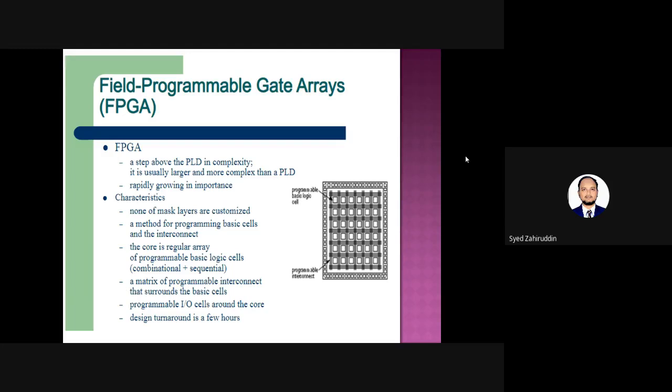Once you dump one particular program, a connection will be established from one logical module to another, and another. Like that, all the logical modules will be enabled, and finally it produces the output. That output can be observed across any output pin. This type of technique is called FPGA, field programmable gate arrays.